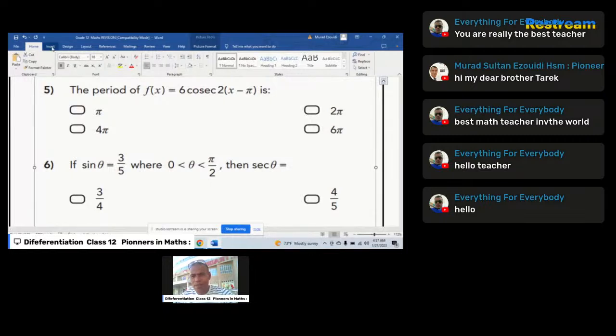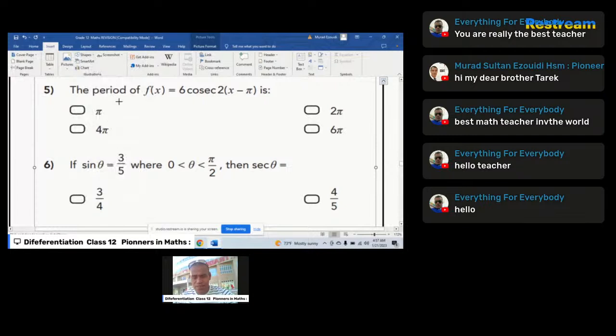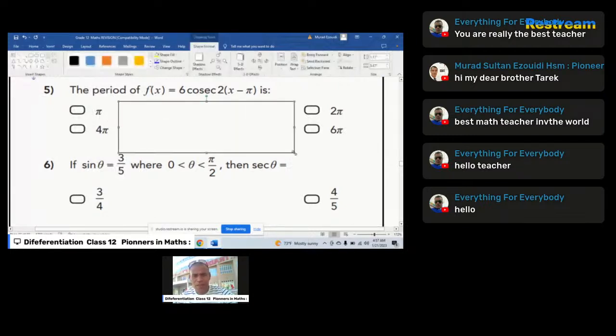Now I'm going to insert a rectangle, my best rectangle, where I should show my work. Learners, you can see that the question is dealing with the period of a trig function like cosine, cosec, sine, tangent, cotangent.